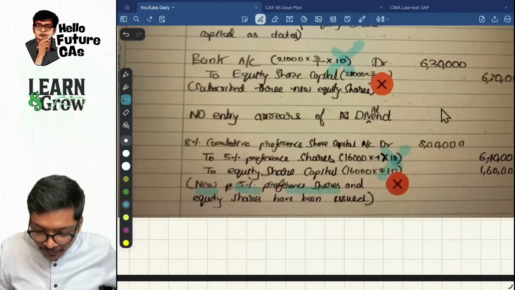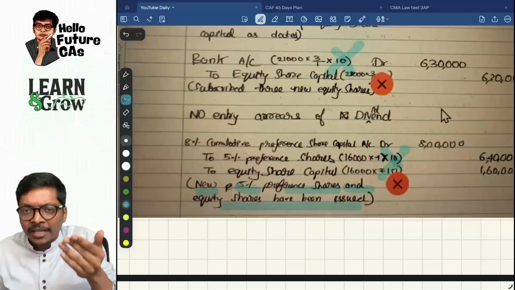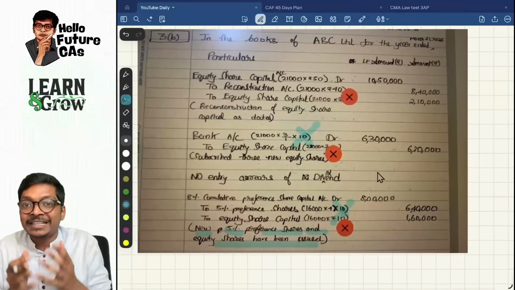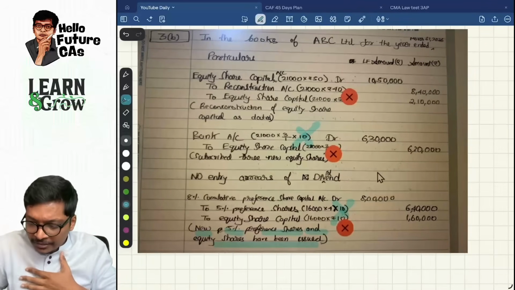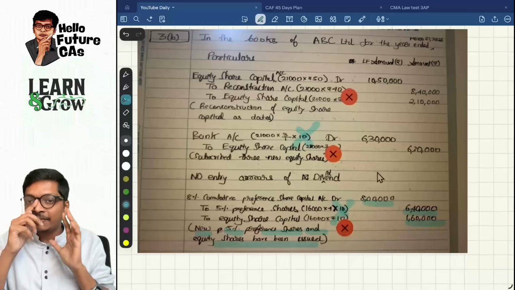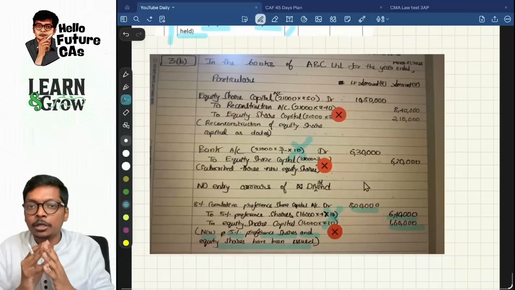New 5% preference shares and equity shares have been issued. What shares are issued for what? 50 is becoming 10 rupees share. Where is all that information, guys? That is there in the question. You have done that over here in the answer. Then why not write that in the narration and write those values? And that's why, not just this student, many students lost marks.